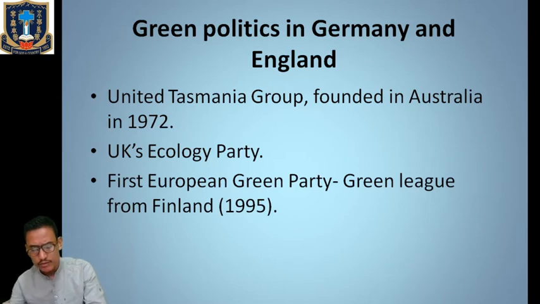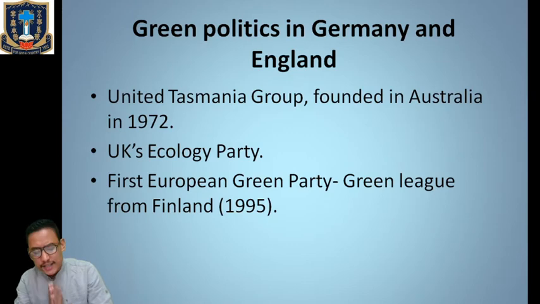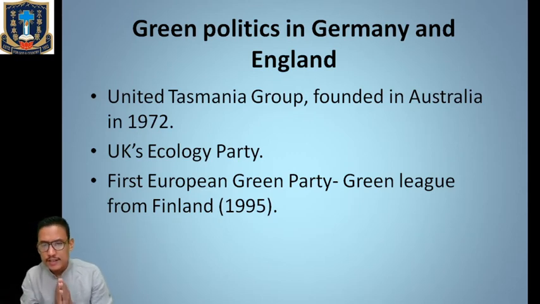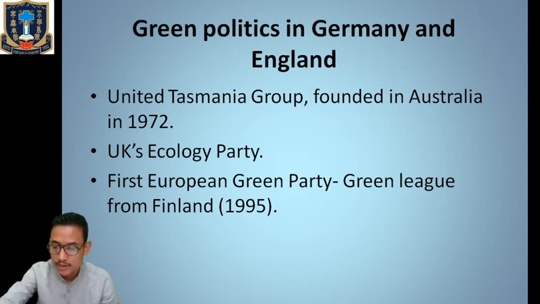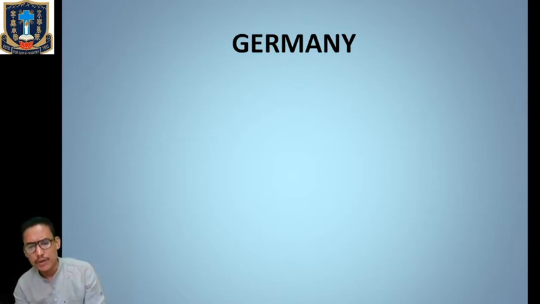The German Greens stood for the election in the 1980s, and in the 1983 federal election, the Greens won 27 seats in the Bundestag. The first European Green Party to come into power at state level was the Green League from Finland in 1995. You will get the details on page number 11 of the textbook. Today we are just going to learn about green politics in Germany, and in the next class we will learn about green politics in England.